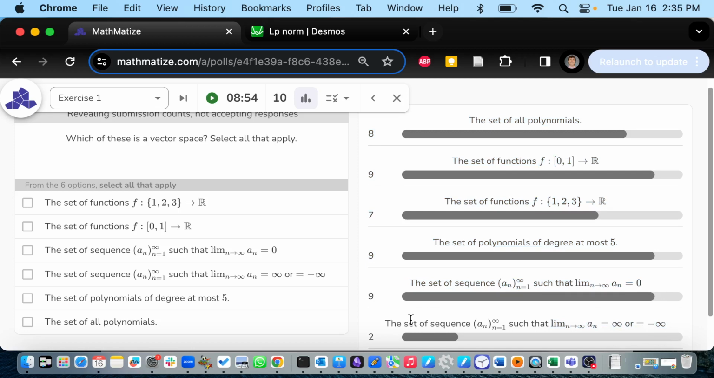So the people who did not select that one, congratulations. Can someone tell me why that one is not a vector space? Yeah. Because suppose that one sequence converges to infinity. We have the negative sequence going to converge to negative infinity, but then if you add them, they're going to converge to 0. So it's not going to be a vector space. Okay, so I like this.